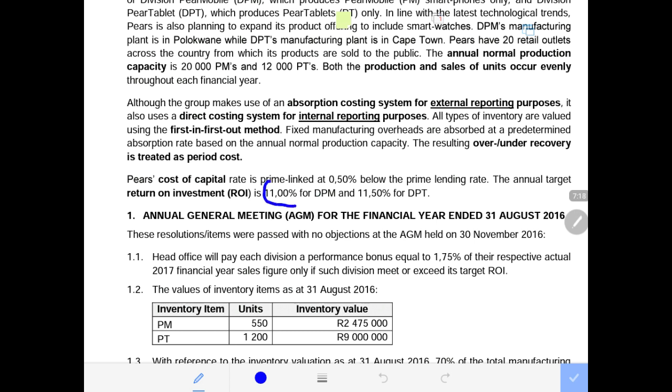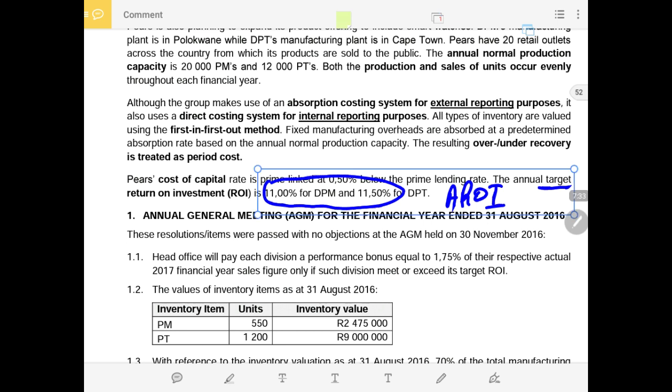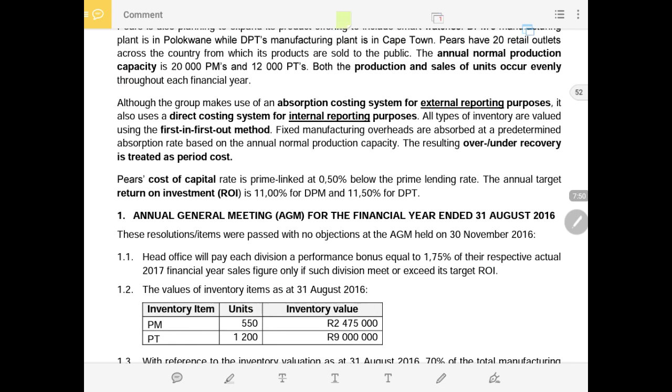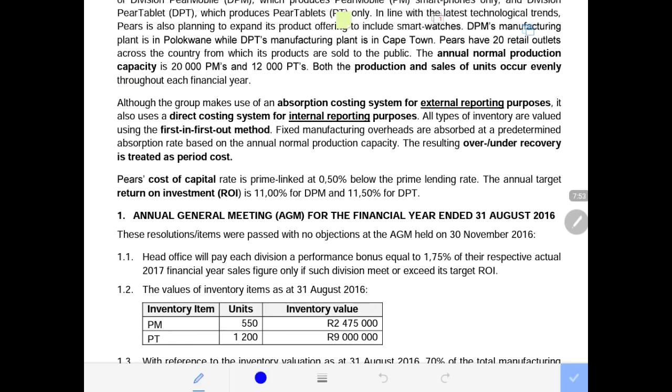Or else the return on investment will be used when we are comparing the target return on investment with the actual return on investment, to determine whether the divisional manager deserves to get a performance bonus or not. So we normally use the return on investment in such circumstances. You need to be very familiar with what to use the figures or amounts you are given for, so that when the requirements come, you already know what is required.